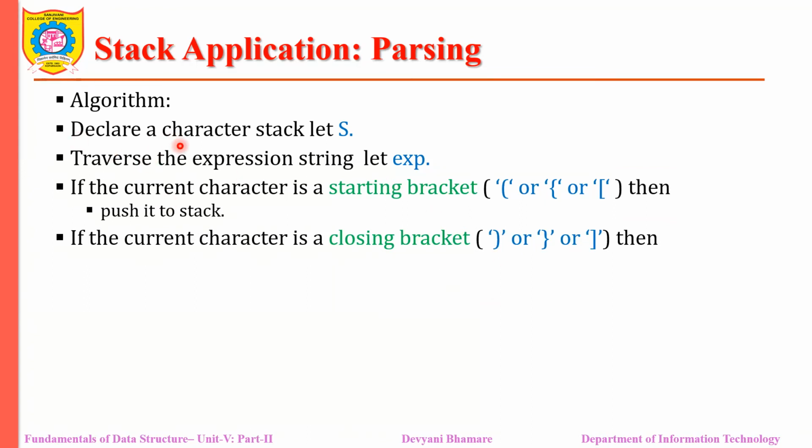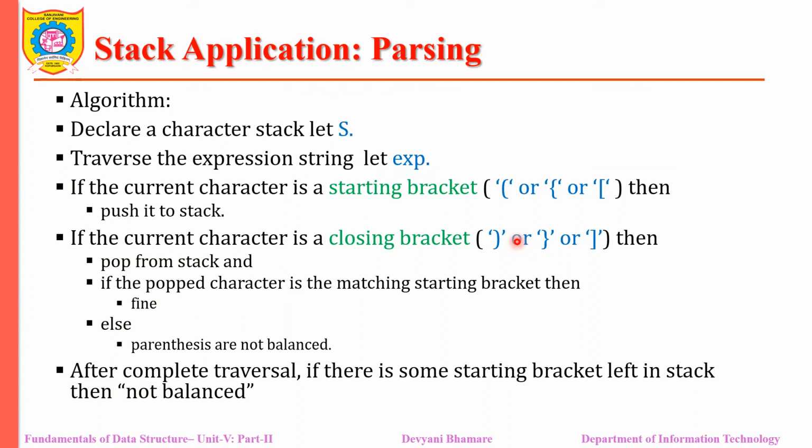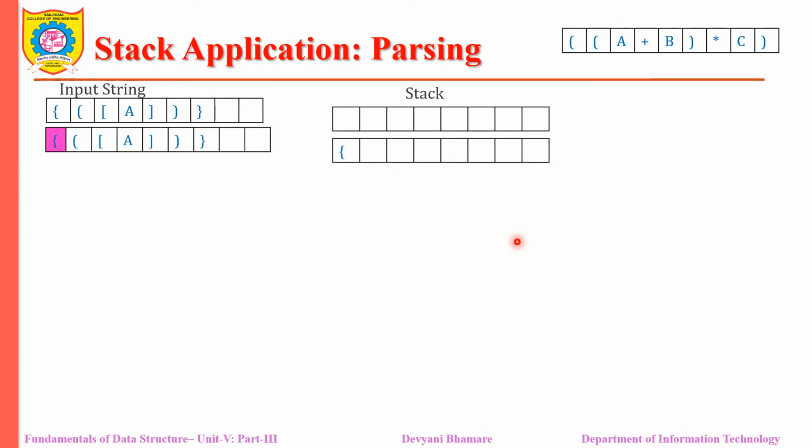What do we say? We take the stack S, we traverse the expression exp, and we compare for bracket matching. It can be an opening parenthesis, curly brace, or square bracket, or a closing one. If any kind of opening bracket is there, we need to push it onto the stack. But if the current character is a closing bracket, then we need to pop from the stack. If the popped character matches the starting bracket, then it's fine. Otherwise, we can say the parentheses are not balanced, right? In this way, we can use the stack for performing such operations.